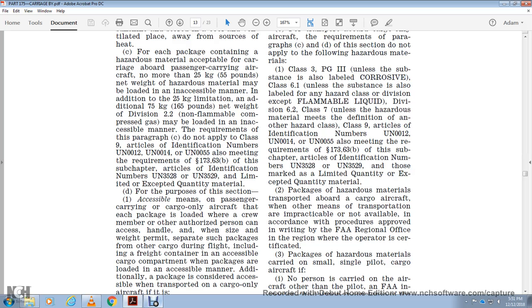Each package must be loaded by the crew member or other authorized person who can access and handle the package during the flight, and it must be separate from the other cargo. This includes the freight container and accessible cargo compartment when the package is loaded in an accessible manner.